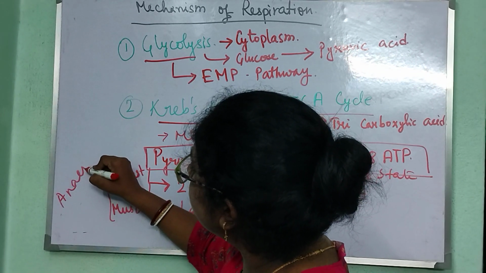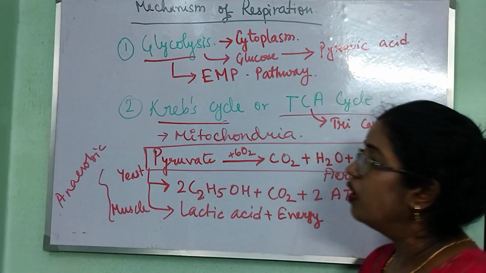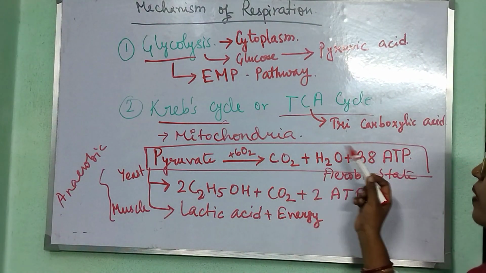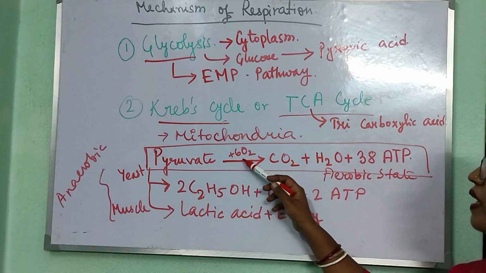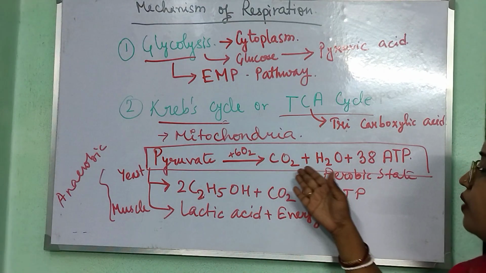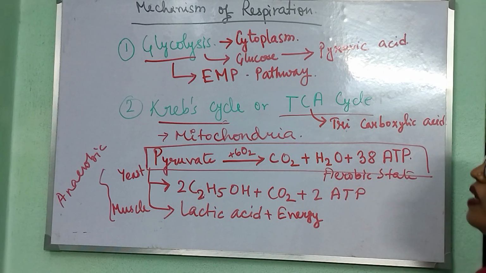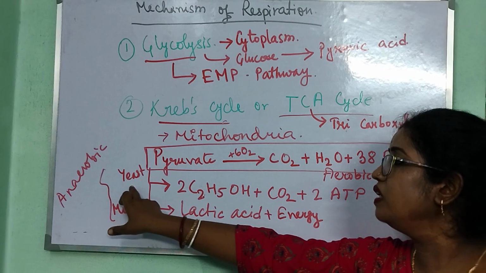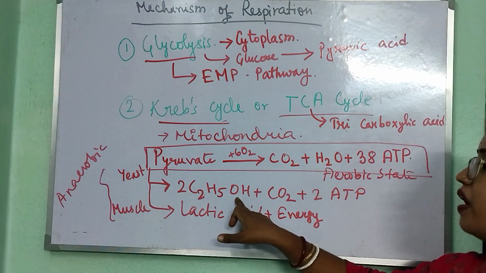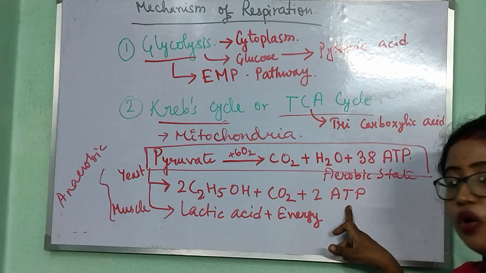It occurs in the anaerobic state of respiration, and in aerobic conditions, the pyruvate, with the help of oxygen, is transformed into carbon dioxide, water, and 38 molecules of ATP. But in the anaerobic state, in yeast, the pyruvic acid is transformed into ethyl alcohol, some amount of CO2, and 2 ATP molecules.